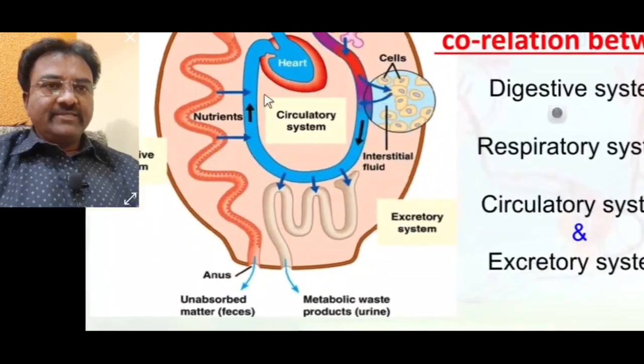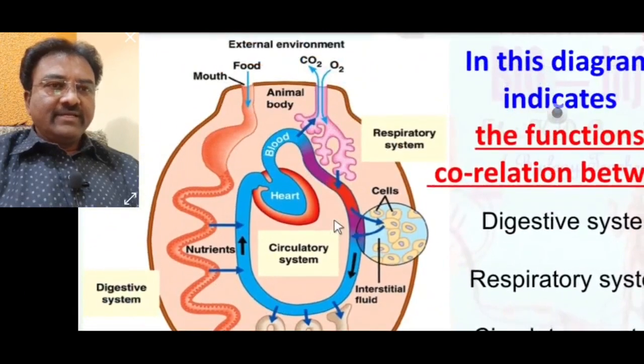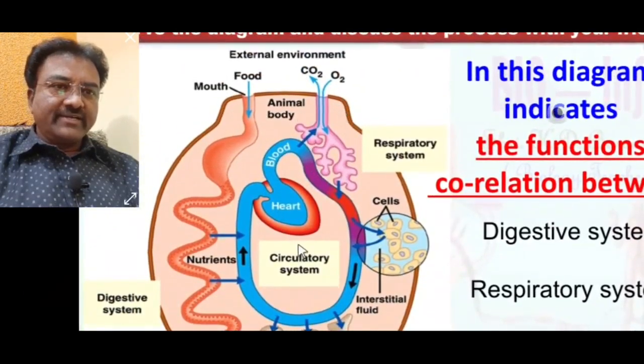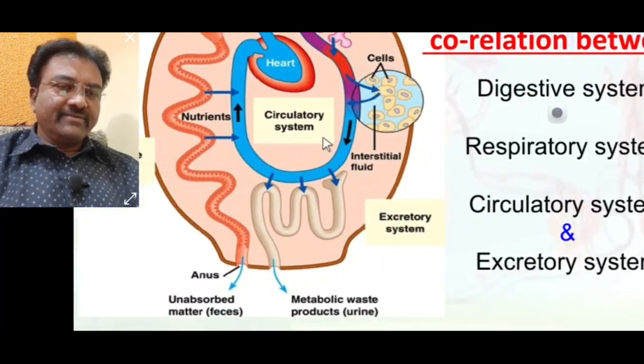The digestive system is connected to the circulatory system, the respiratory system is connected to the circulatory system, and the excretory system is also connected to the circulatory system.